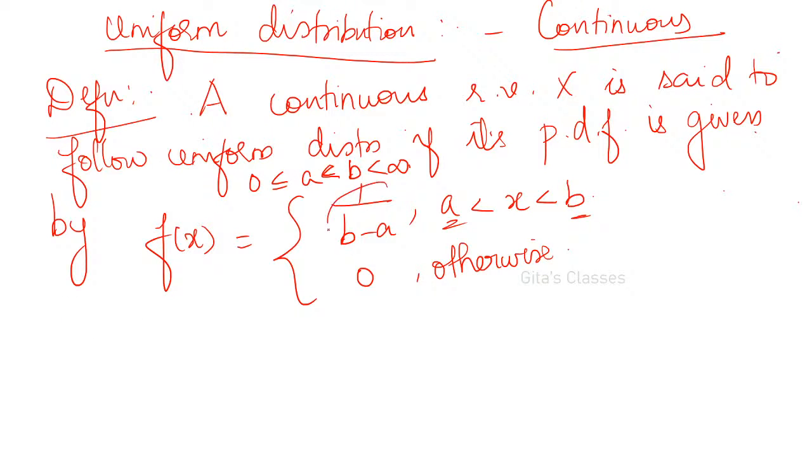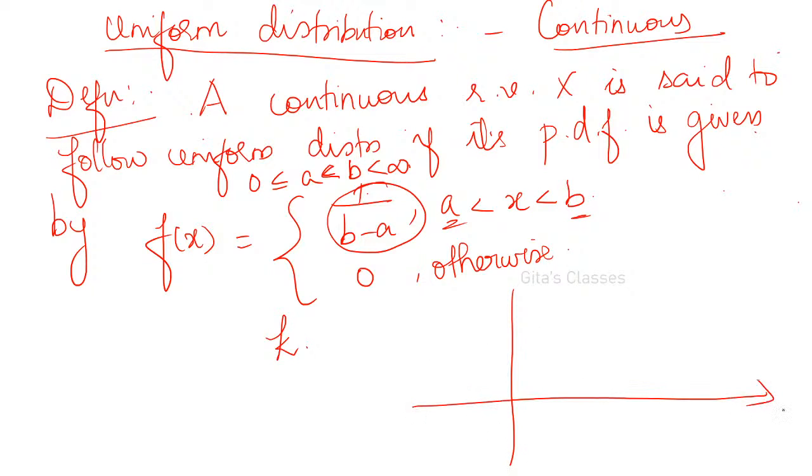Actually, how do you get this 1 by b minus a? Do you know? Uniform means it is a constant. f of x is a constant, right? So if you have x on one axis and y, or f of x, on the other, y is equal to f of x. Now at the points a and b, from a to b, it is constant.